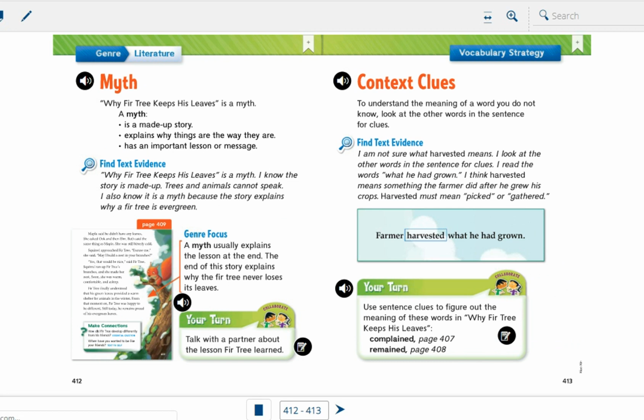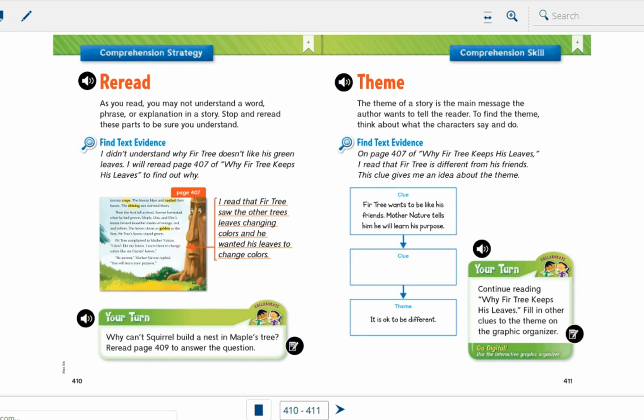Here it is. So it is a myth. What is the meaning of myth? It is a made up story. So it is not a real story. It explains why things are the way they are. And also it has an important lesson or message. So at the end of our story, we have a lesson or a message. So we will keep reading till the end to find the lesson of our story.